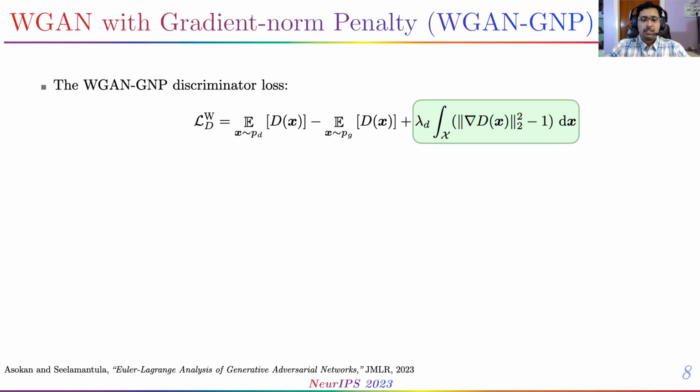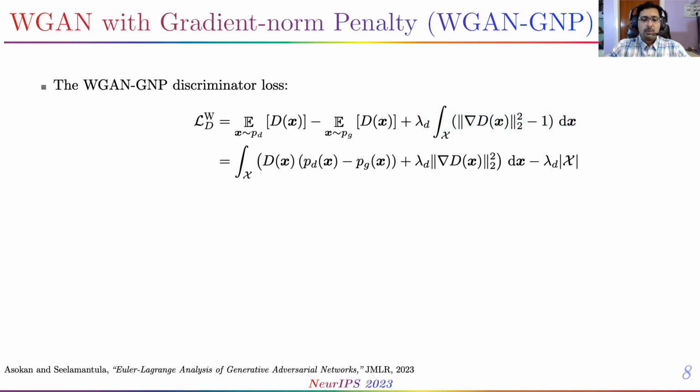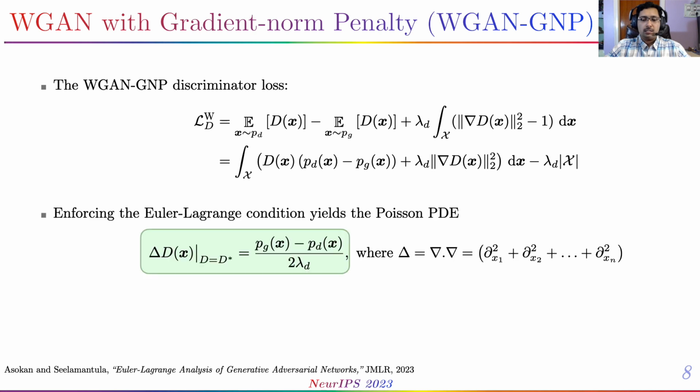A more interesting use case is the WGAN loss with a gradient norm penalty enforced uniformly over the support script X, which when analyzed within the EL framework yields a Poisson partial differential equation that governs the optimal discriminator D star. In this work, we explore a Fourier series approach to solving this PDE.